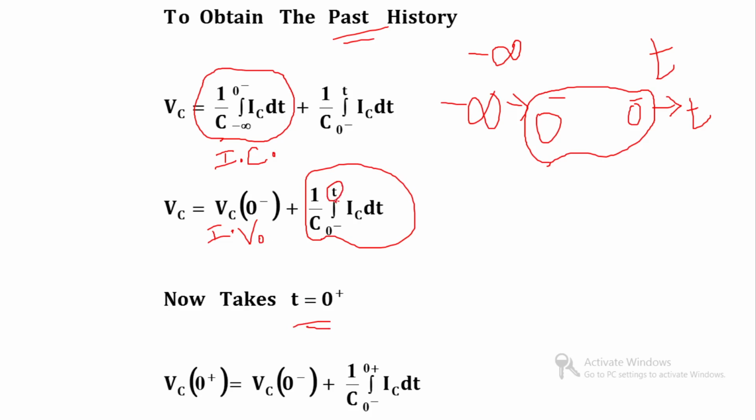Now take t is equal to 0 plus, so we put t equal to 0 plus over here, the switching instant just after switching. So Vc 0 plus is equal to Vc 0 minus plus 1 by C integration from 0 minus to 0 plus of IC dt.